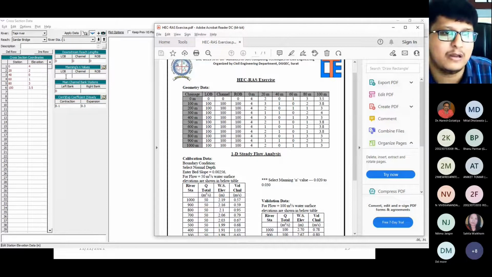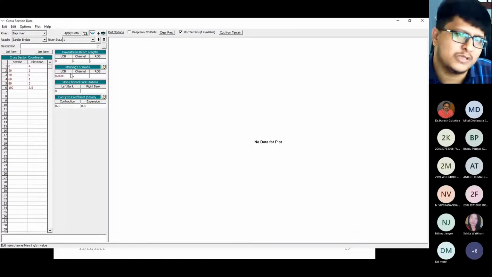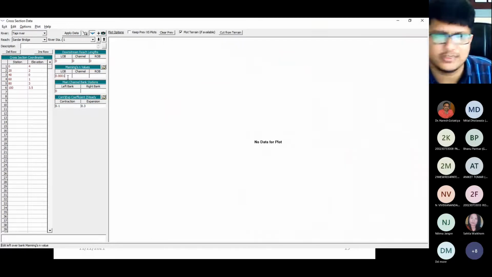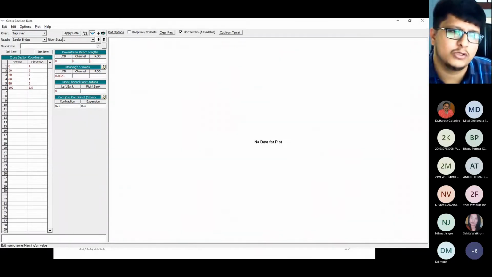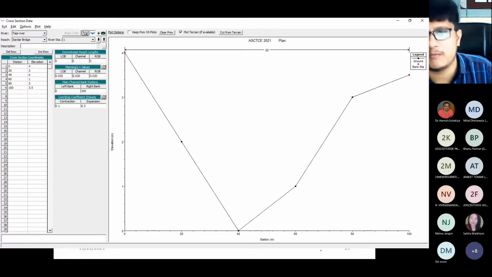Now I can enter the Manning's value. For my exercise I am just giving you 0.020, 0.020, 0.020. Now my starting station is 0. And what is my ending? 100. So I need to enter 100. You can see, right? Now if I apply the data, you can see this type of cross section will be there.